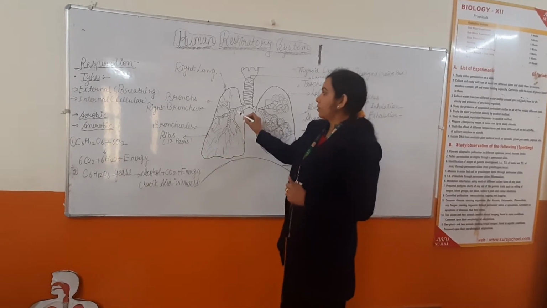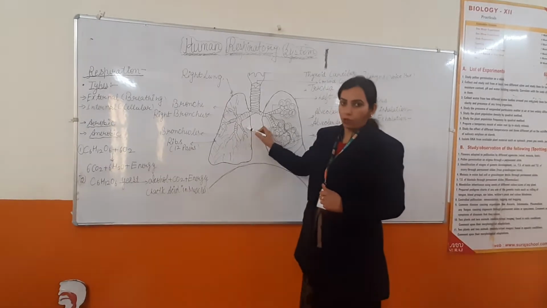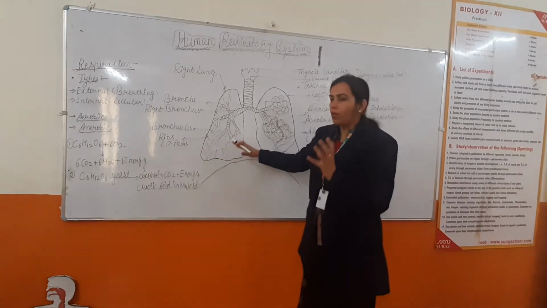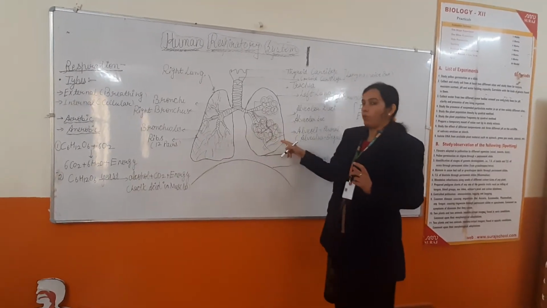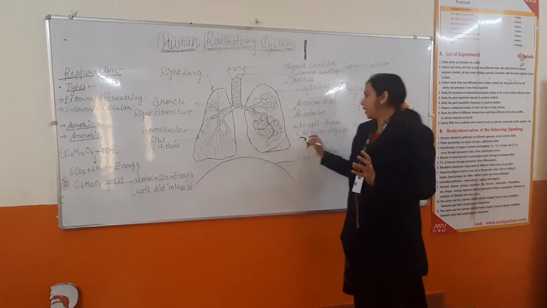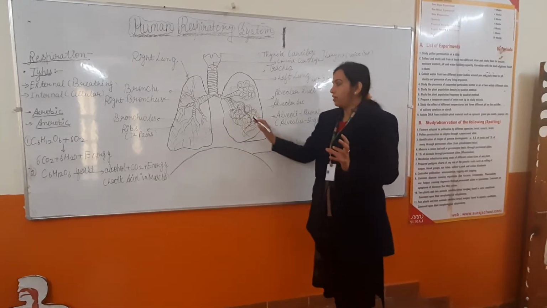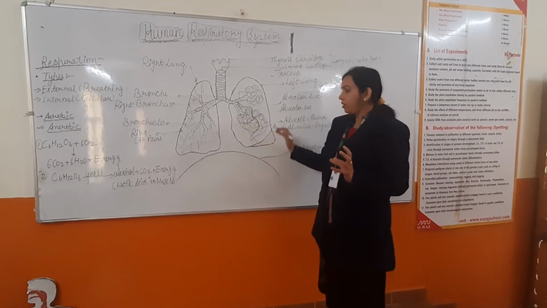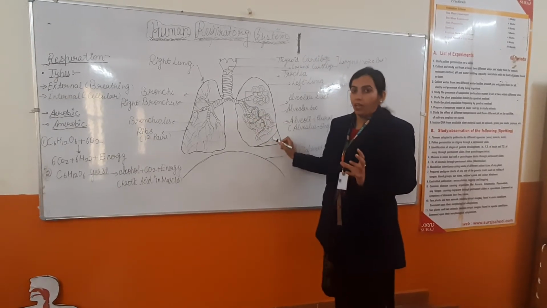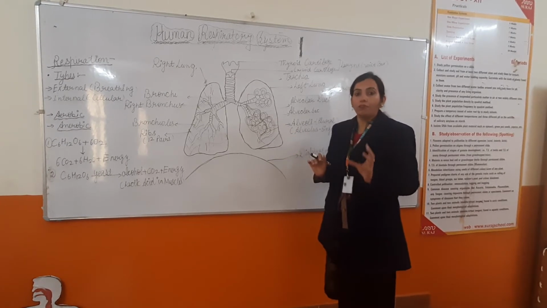After this, the bronchus will further divide into smaller tubes which are known as bronchioles, and these bronchioles will further divide into very thin small air sacs, which are known as alveoli. Alveoli is the plural term, and the singular is alveolus. These alveoli are very small air sacs which are the endings of this system. There are blood vessels all around these alveoli, and approximately each lung contains 300 million alveoli.